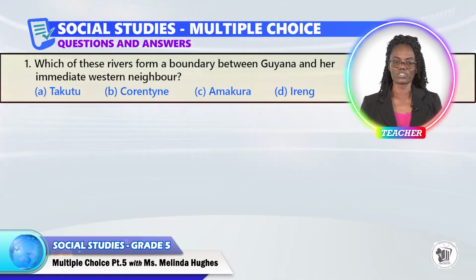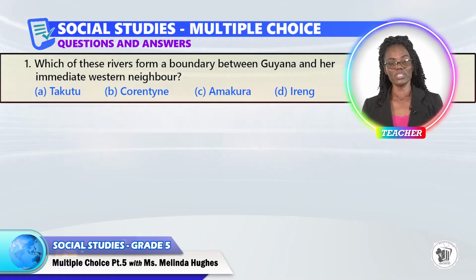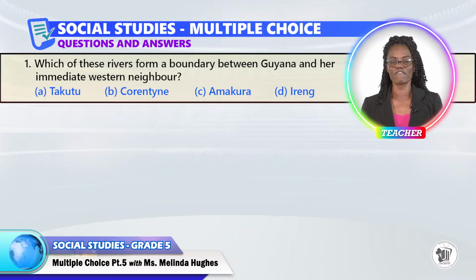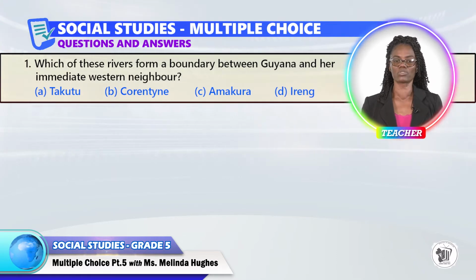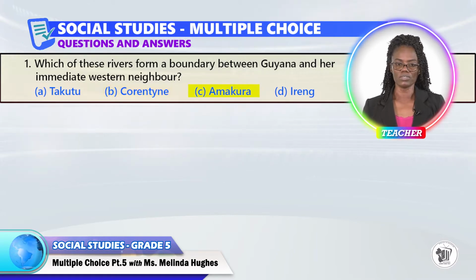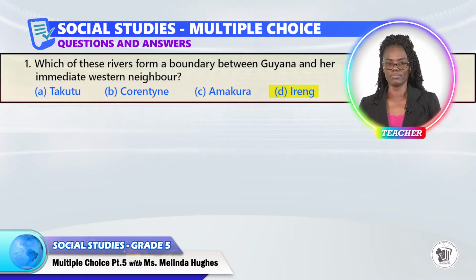Question 1. Which of these rivers forms a boundary between Guyana and her immediate western neighbor? A, B, C, or D?